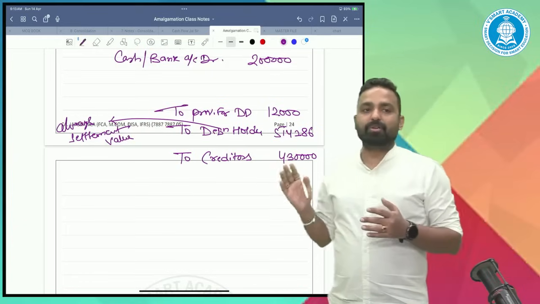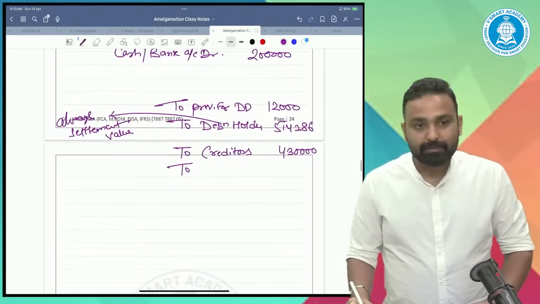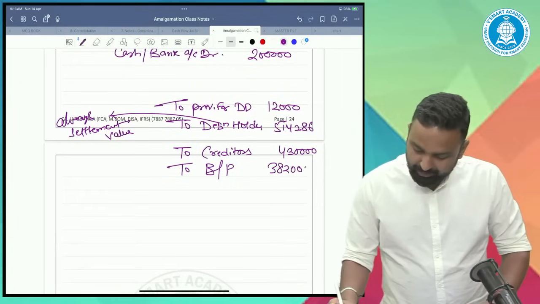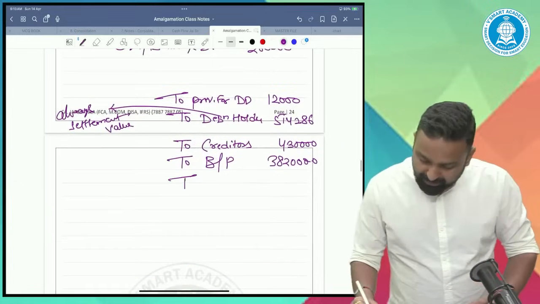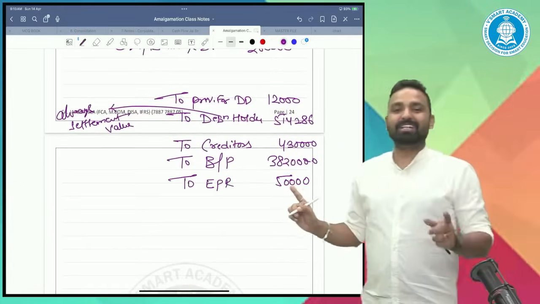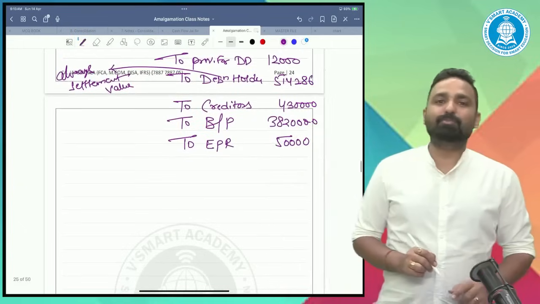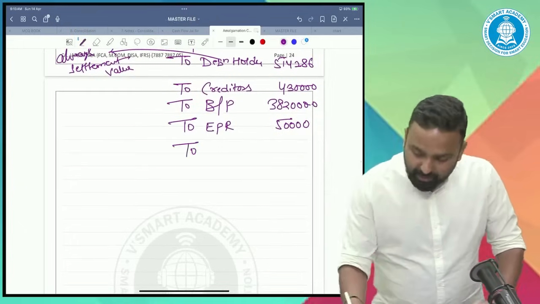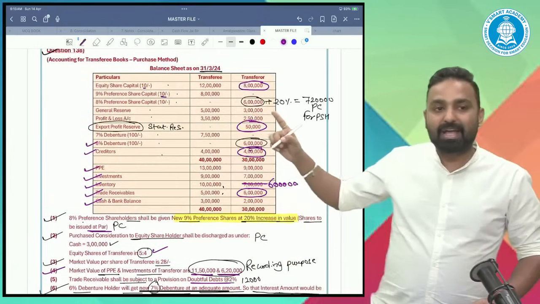So provision, debenture holders, creditors. Then business purchase 38,20,000. And not only assets and liabilities at book value, we'll consider export profit reserve also. All right. Other than that, what will we consider? All other reserves also, like general reserve and P&L.